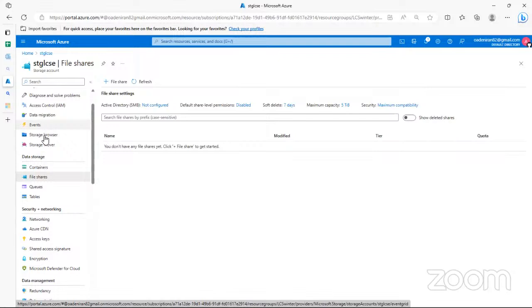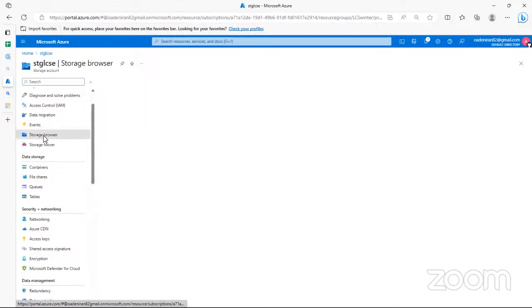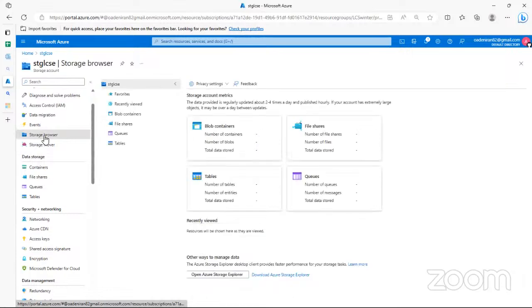This is also the storage browser. Storage browser gives you a way to see all of the files that you have. Anytime you create a new storage account, this is how it will be. Over time, when you have been working with that storage account, that's when you start to see it having different other stuff.